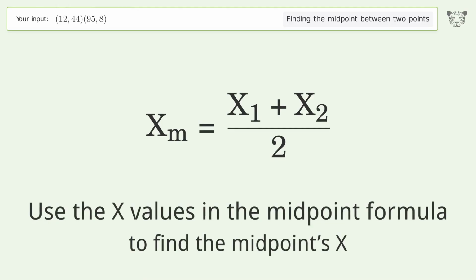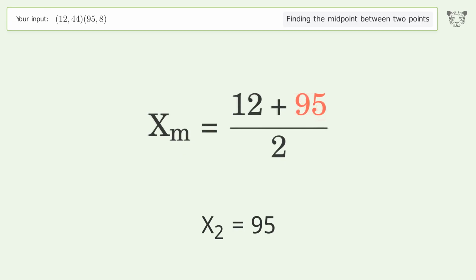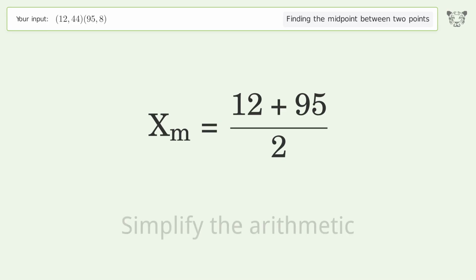Use the x values in the midpoint formula to find the midpoints x. x1 equals 12. x2 equals 95. Simplify the arithmetic.